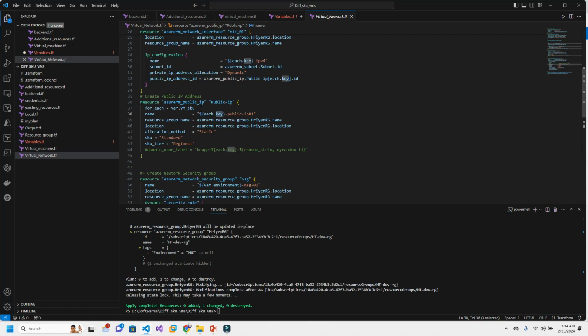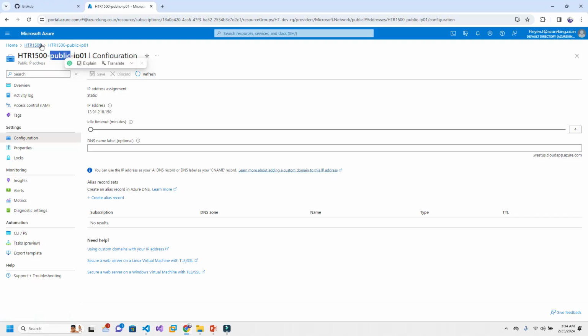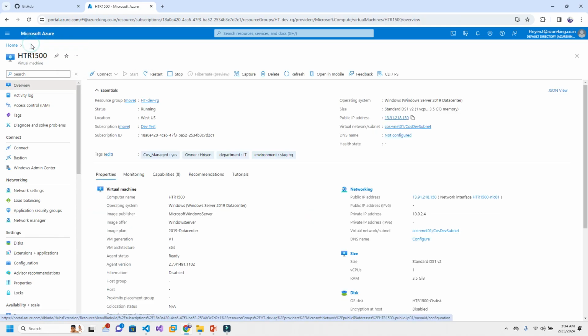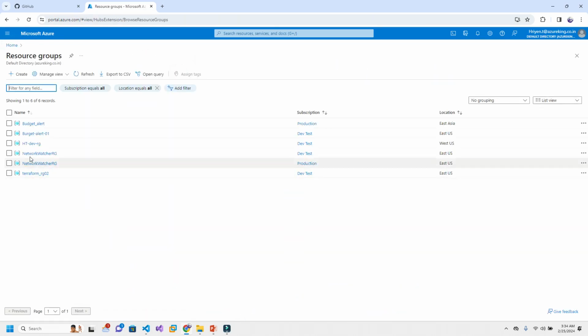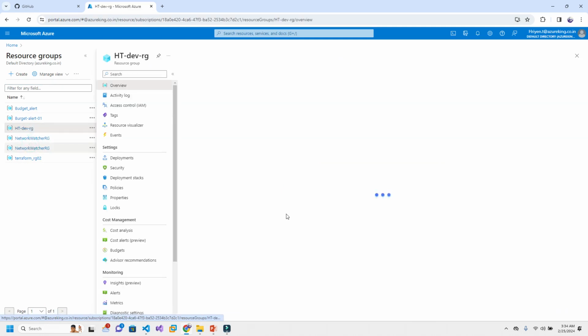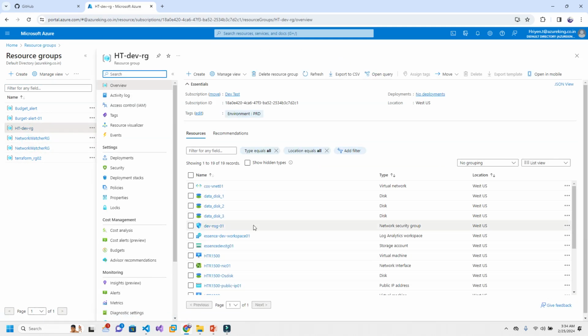Now we have understood this part. The energy part we can see later. Now I'll show you the second one. Let's not spend much time here. Resource group and then dev test. This is the resource group we have.